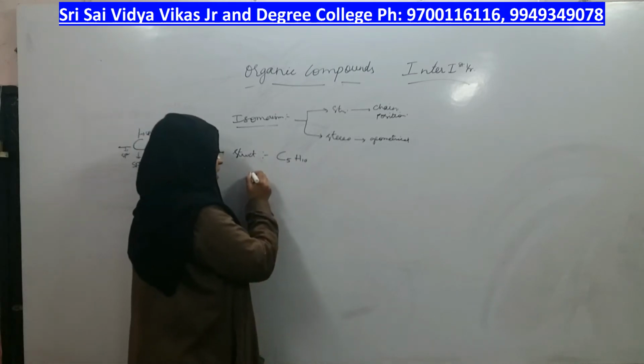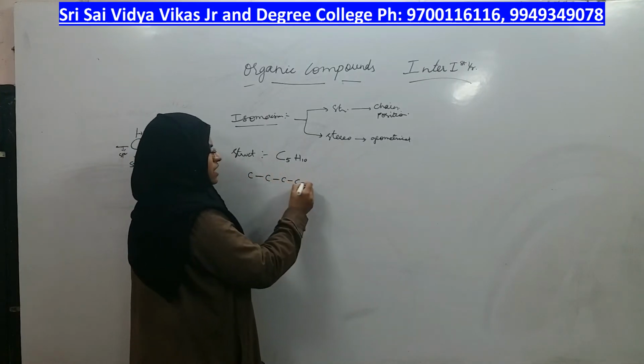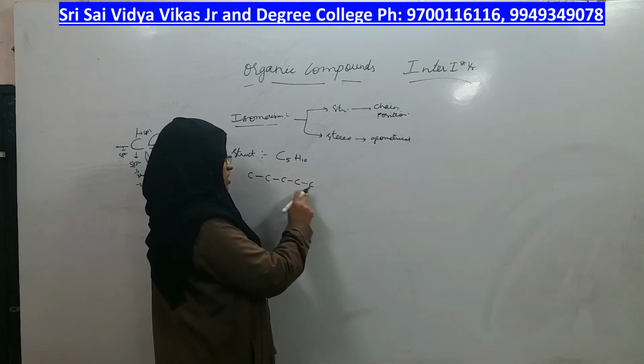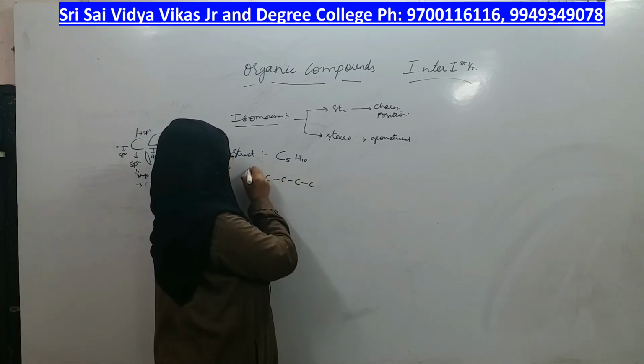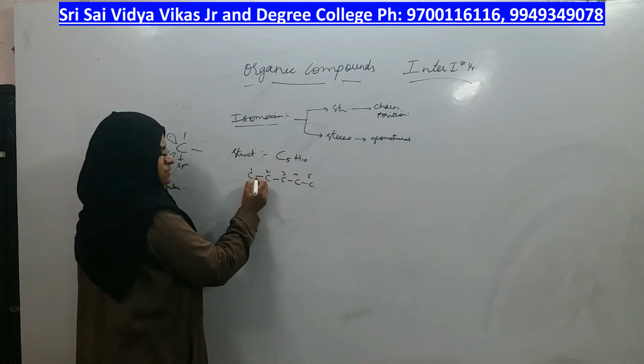With 5 carbons, which isomer should you take? Very beginning, all the 5 are present in a single chain. Give numbering as 1, 2, 3, 4, 5, and the double bond is present here.